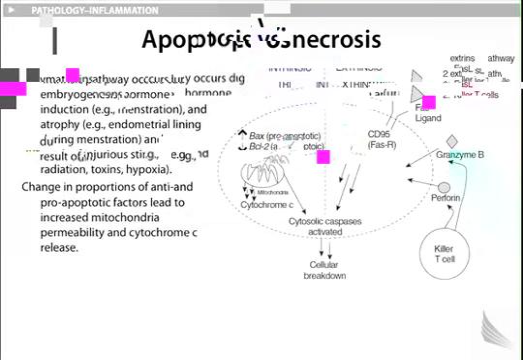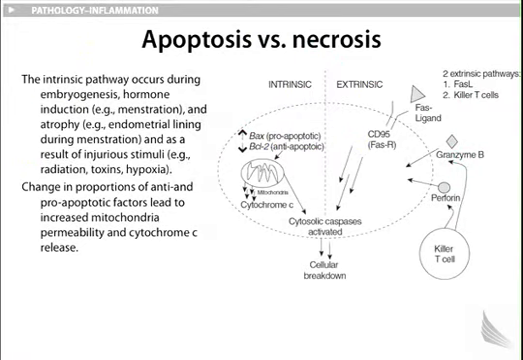Now the two pathways. Apoptosis versus necrosis. The intrinsic pathway occurs during embryogenesis, hormone induction, as we had mentioned earlier, with menstruation or atrophy, such as endometrial lining during menstruation, and as a result of injurious stimuli such as radiation, toxins, and hypoxia.